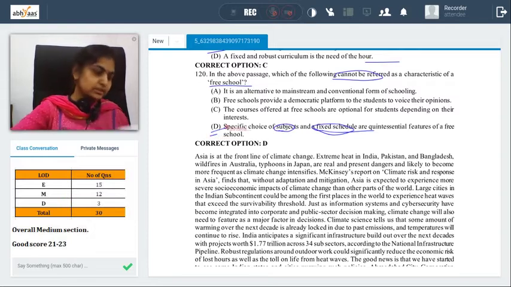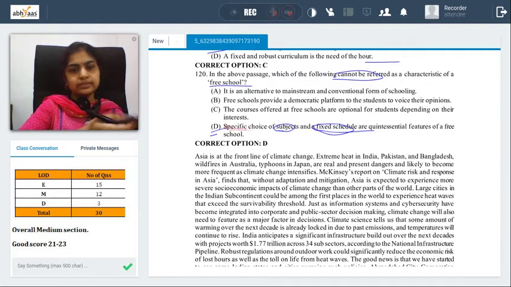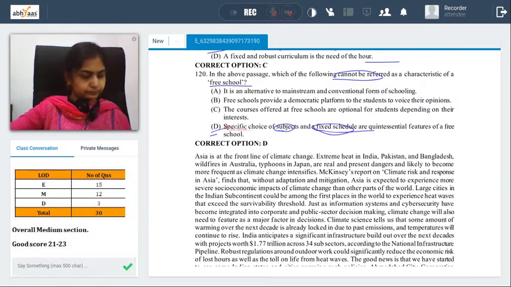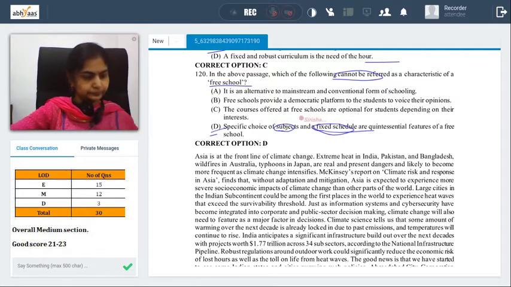So as far as this passage is concerned, which is more about education system, and as far as all the questions and options are concerned, everything looks fine and seems to be okay. Okay? Everything seems to be okay there. Got it? Okay. Let's look at the next one.